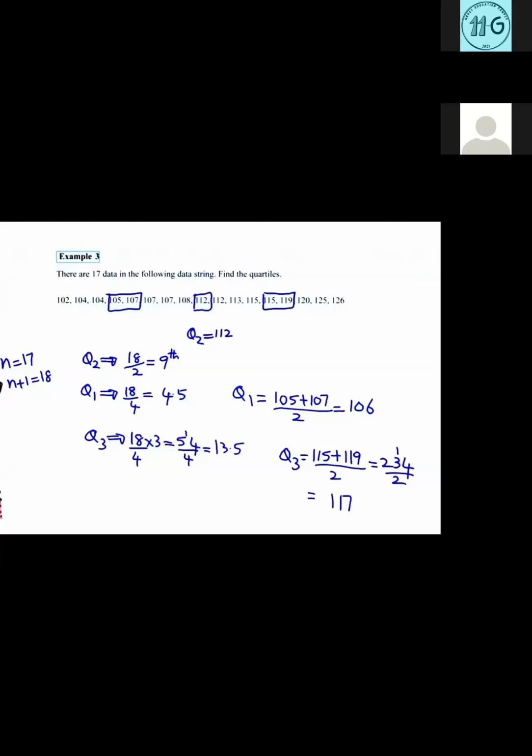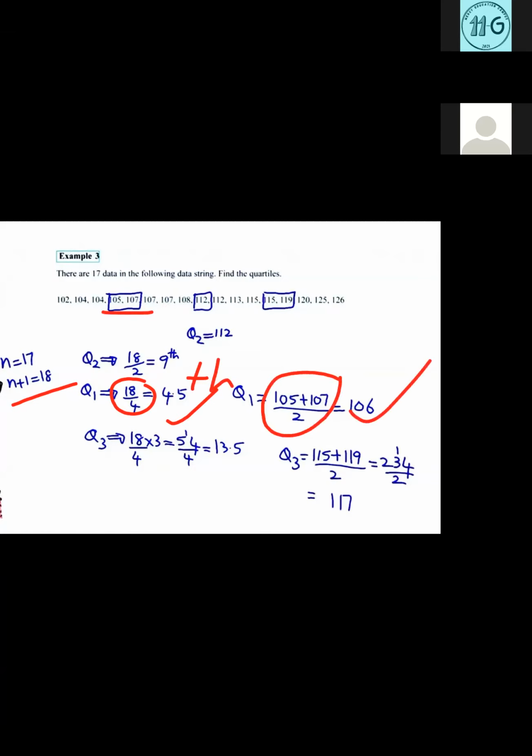Q2 is 112, and I have found Q1, the first quartile. You can see that n plus 1 is 18. So 1/4 into (n plus 1) is 4.5, that is the 4.5th place. 4.5th place means you add the 4th and the 5th person and divide by 2. So you will get Q1 as 106.